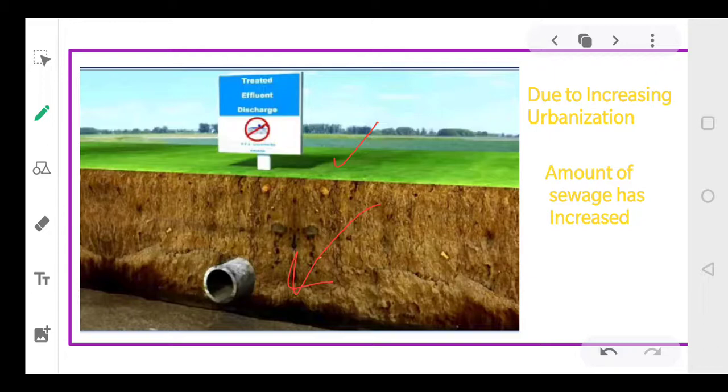And dear students, as the process of urbanization is going on, and the number of cities has increased in the last few years, the amount of sewage has also increased. This means that as the population has increased, we are polluting a large amount of water every day, and we continuously need to use the microbial treatment of sewage, right?